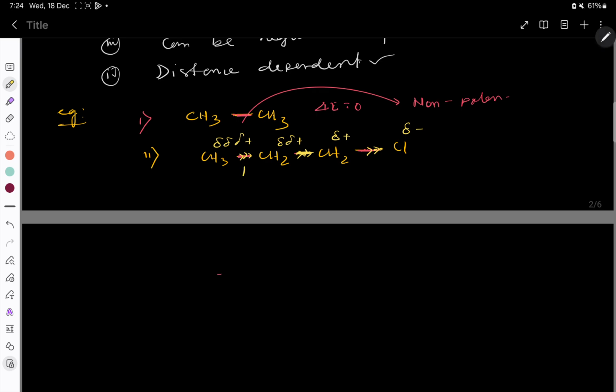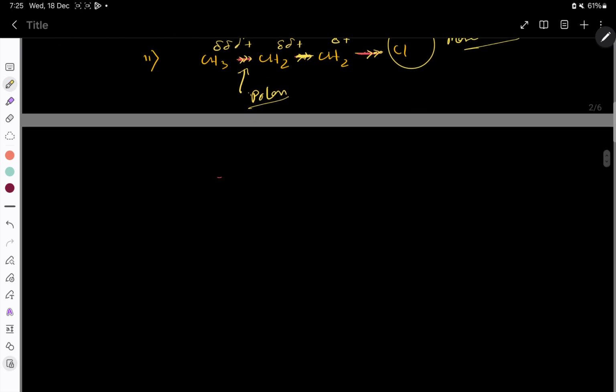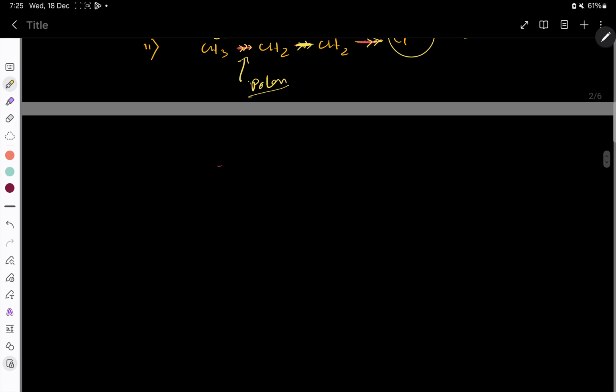So finally, this non-polar bond becomes polar because a more electronegative element is attached here. So dear students, this inductive effect can be classified into two types.